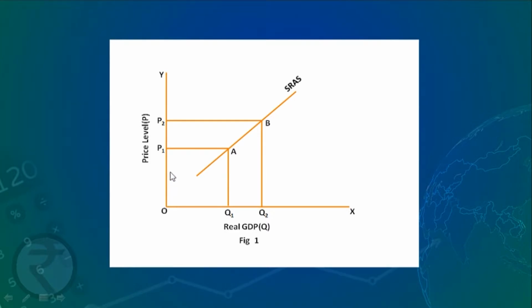When the price is OP1, quantity supplied by producers is OQ1, and when the price level rises to OP2, the producers supply OQ2 of the quantity of real GDP. So, this shows a direct relationship between price level and quantity supplied. That is why it is upward sloping.